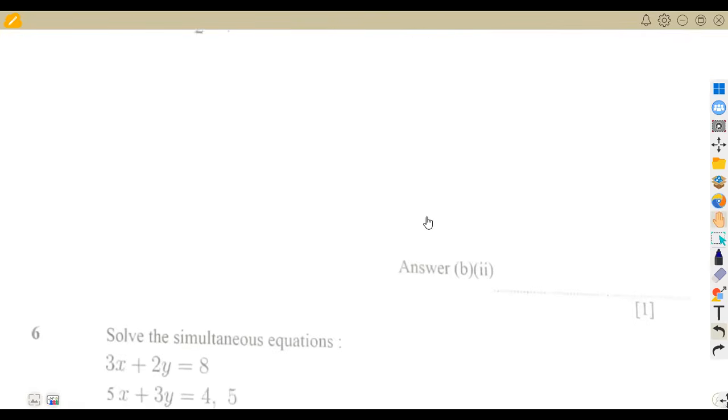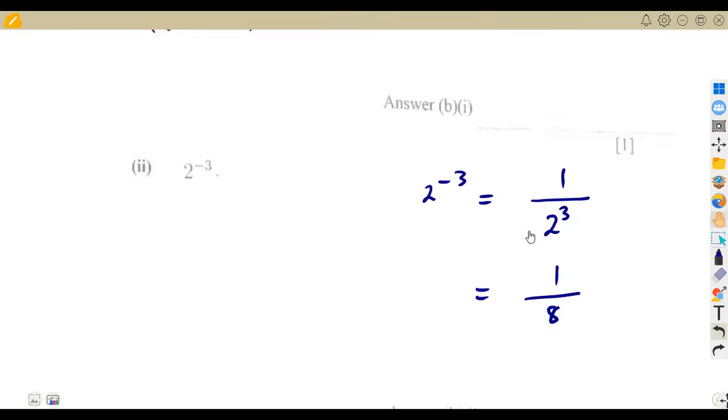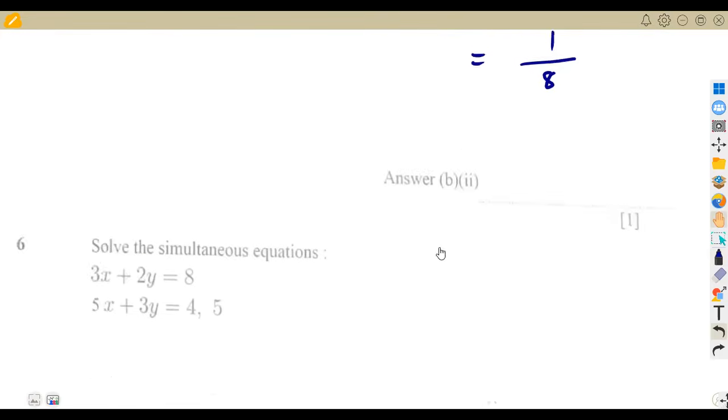All right, 2 to the exponent of minus 3 on the item 2. 2 to the exponent of minus 3. How do you remove a negative? It's 1 over. So that's 1 over 2 to the exponent of 3, which is 1 over 8. Remember, we talked about 2 to the exponent of 3 here, which gave us 8. So that will be an 8 there.